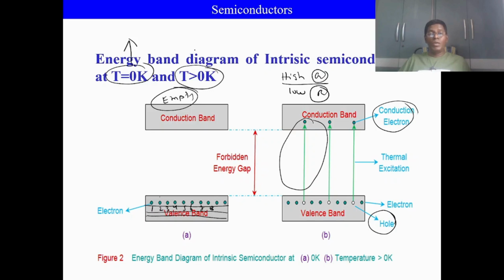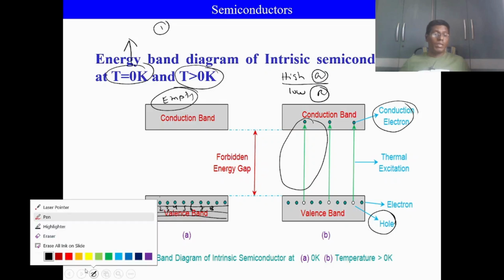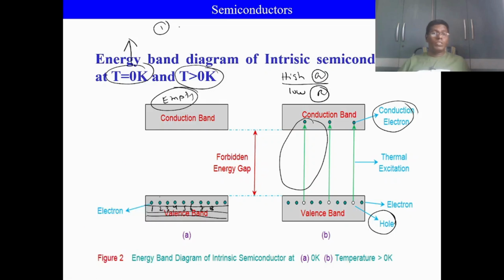In the upcoming topic, I am going to explain extrinsic semiconductor. To increase the conductivity of a semiconductor, there are two methods we can apply. The first method is increasing the temperature. If we increase the temperature of the semiconductor, its conductivity is going to increase. Okay, this is one method.